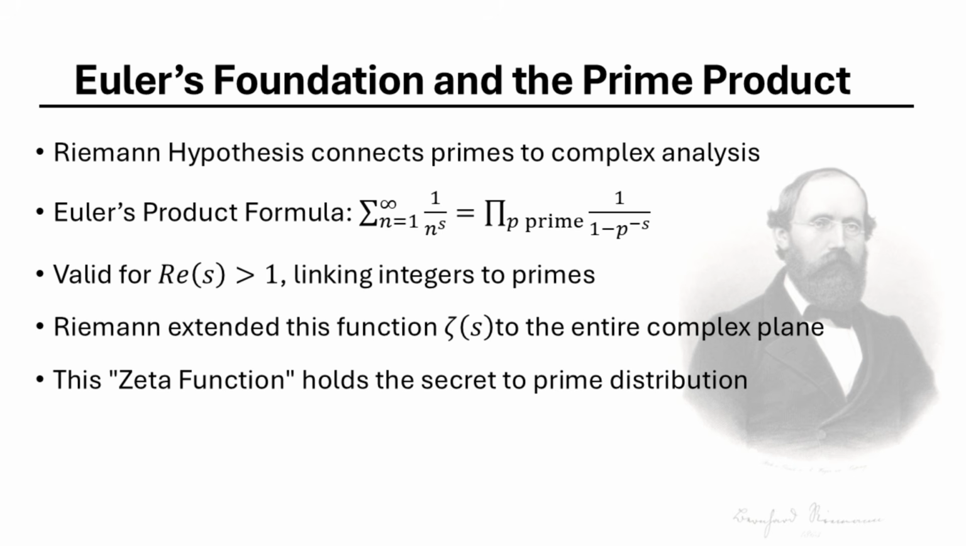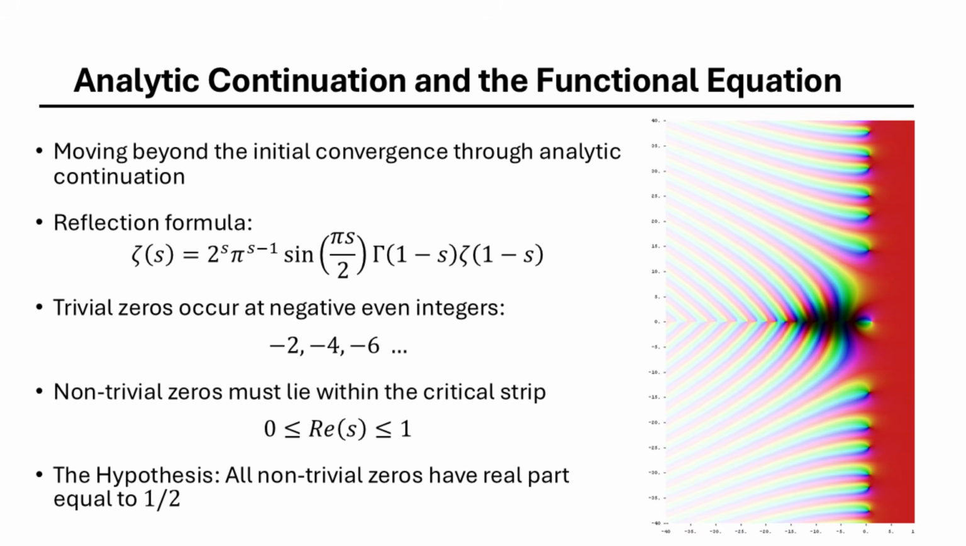Now, the original sum only works if the real part of s is greater than 1. To explore the rest of the map, we use a process called analytic continuation. Riemann found a functional equation that allows us to calculate zeta of s even when s is a negative number or a fraction. The formula is zeta of s equals 2 to the power of s times pi to the power of s minus 1 times the sine of pi times s over 2 times the gamma function of 1 minus s times zeta of 1 minus s.